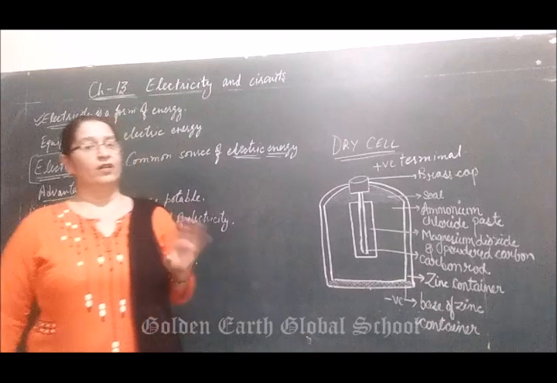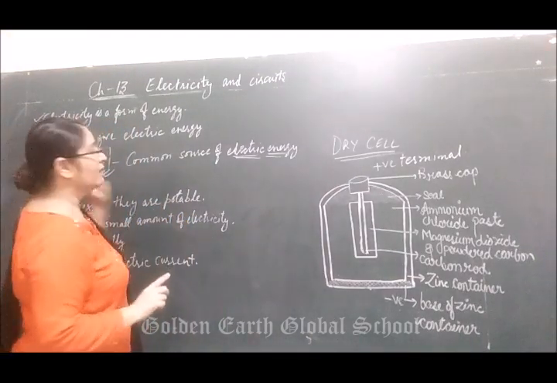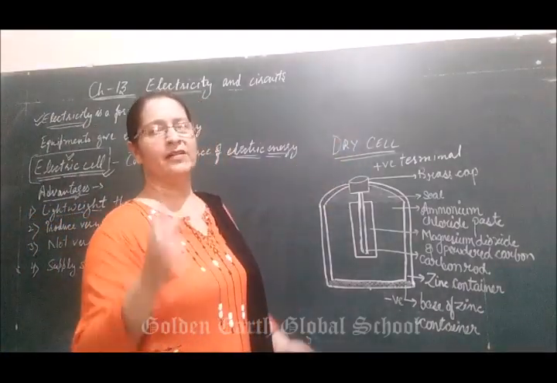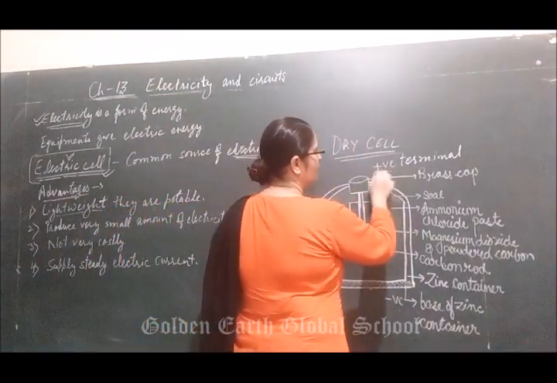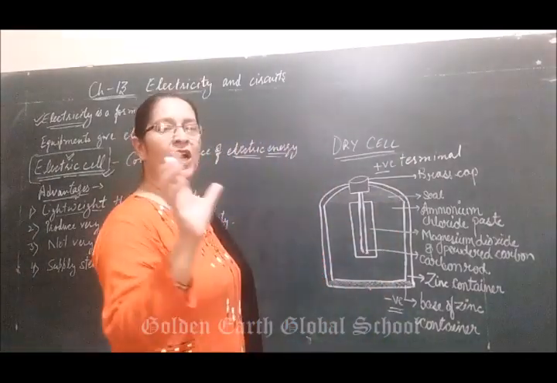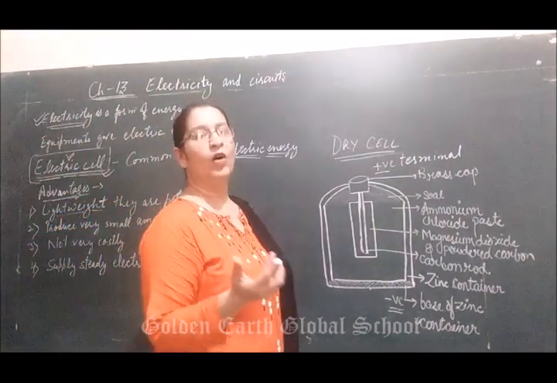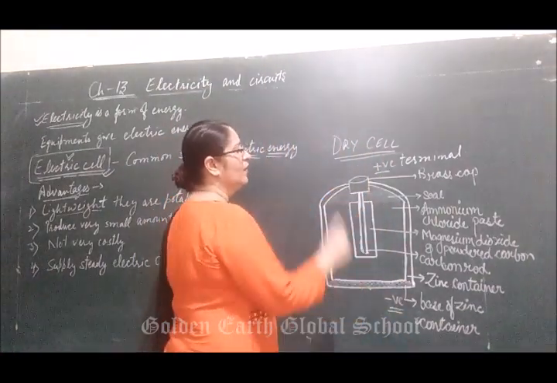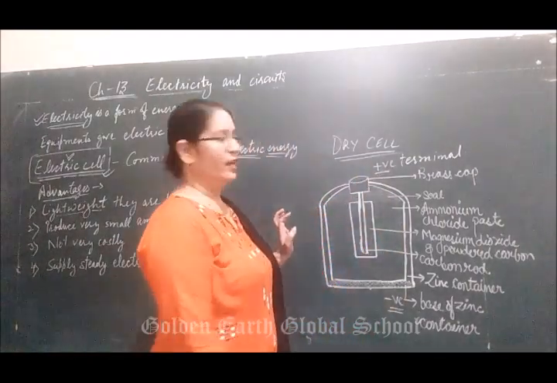Now with this you know that our torch contains an electric cell. Another name for the electric cell is dry cell. All of you have seen the dry cell from outside. First of all, a dry cell has two terminals. First is the positive terminal and second is the negative terminal. Now we are going to start the structure or diagram of the dry cell. This is the structure I have already drawn on the blackboard. First, it contains two terminals, positive and negative.